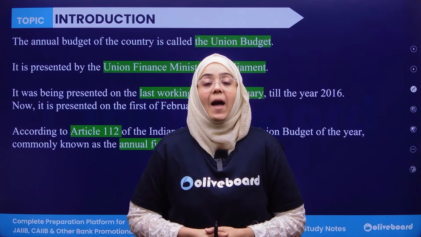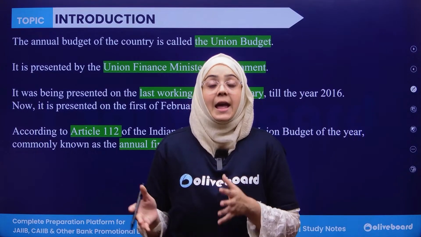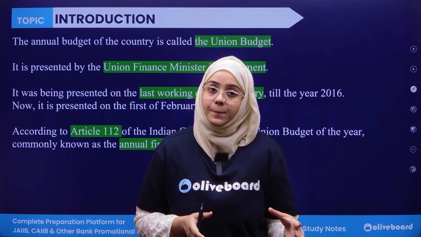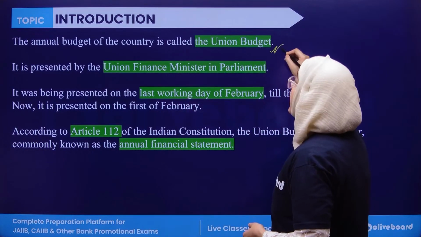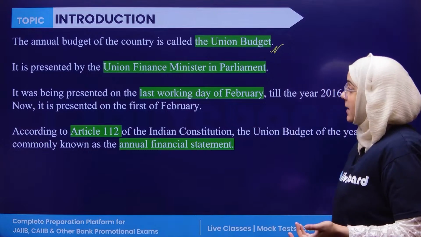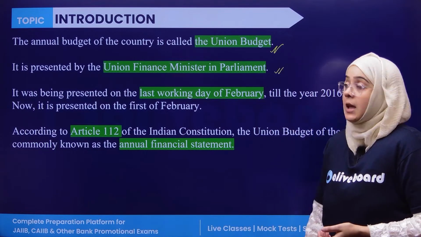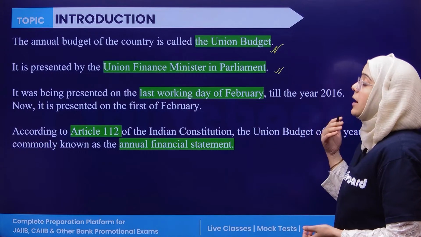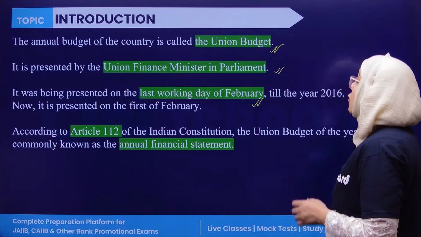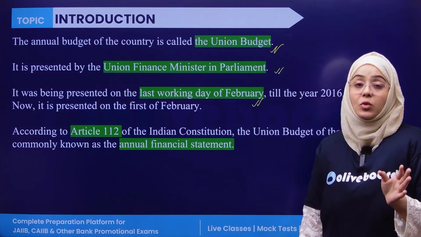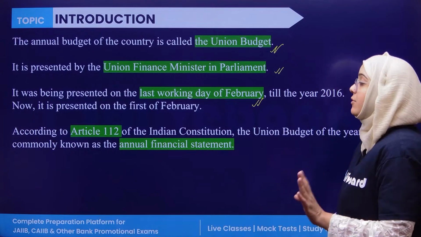The annual budget of the country, the union budget, is presented by the union finance minister in the parliament. Previously it was presented on the last working day of February, but from 2016 onwards it is presented on the 1st of February every year.